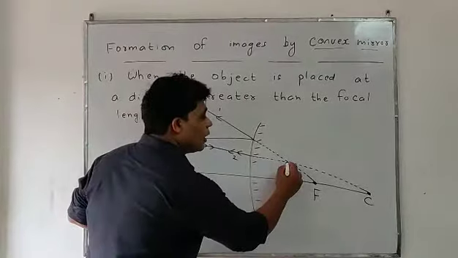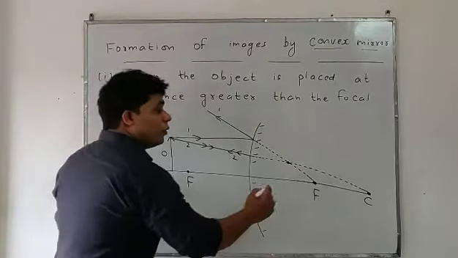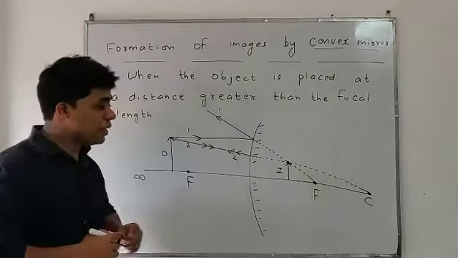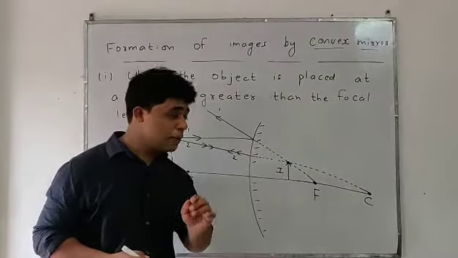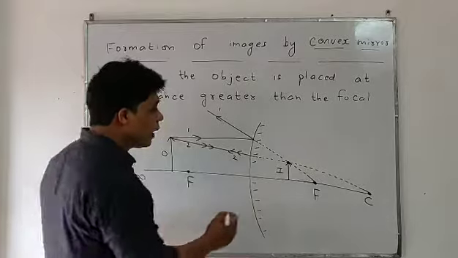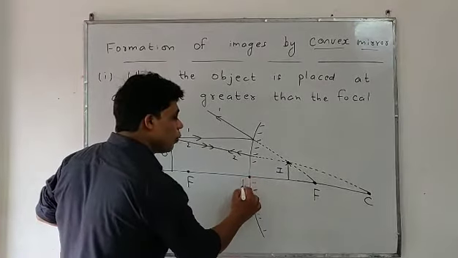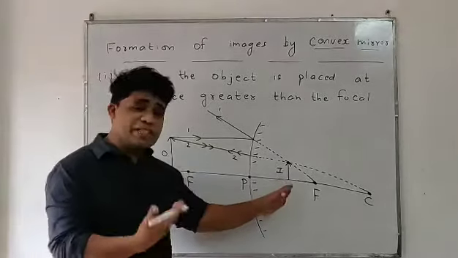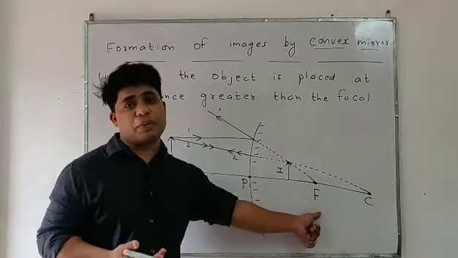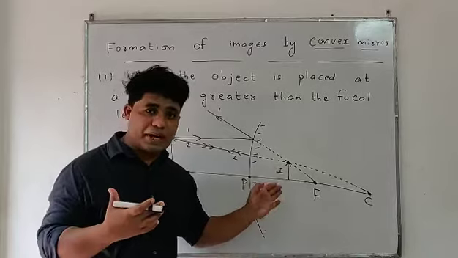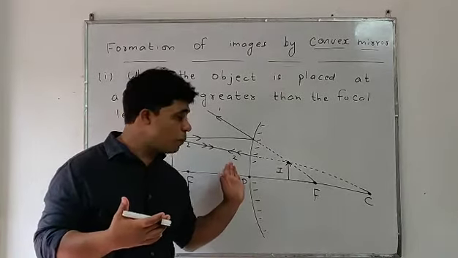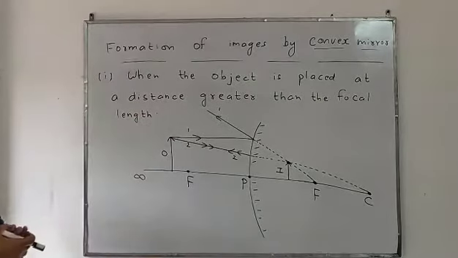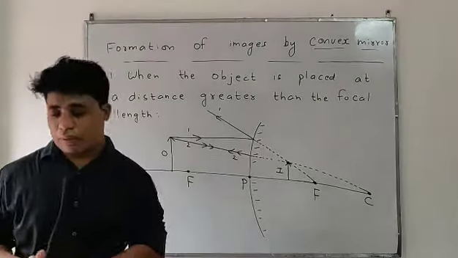Now at this point we get the image I. It is erect, virtual, and forms behind the mirror. You know the midpoint of the mirror is called the pole. So the image will form between the pole and the principal focus. It is erect, virtual, forms behind the mirror, and is smaller than the object. This will be our first case, students.